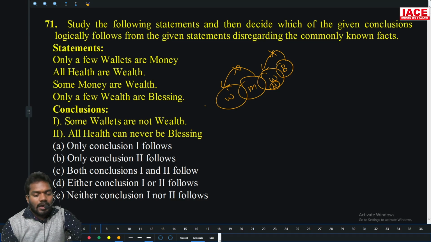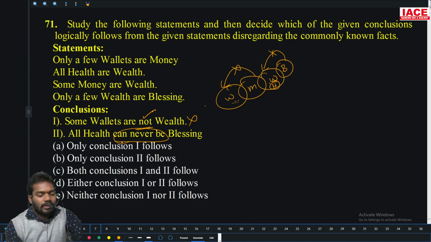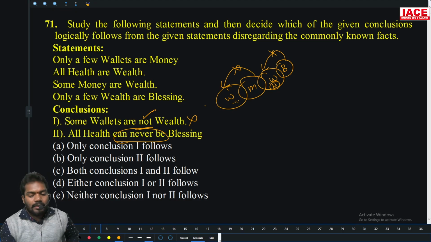Some wallets are not wealth. This is wallet, this is wealth. They are not given any restriction about these two, so it does not follow. All health can never be, in the sense of not only. All health is not blessing. All health is not blessing. Yes or no? Follows, not follows? Not follows. So neither one nor two follows.